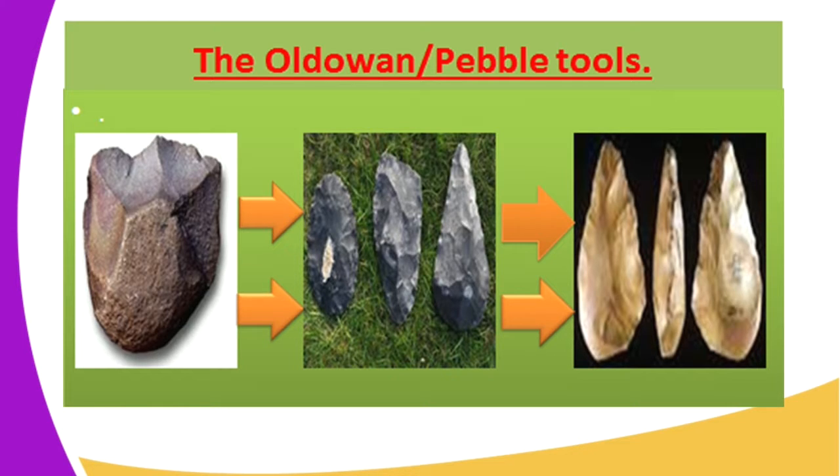Remember, these were simple tools made from a large stone that was chopped into a pebble. You can see the pebble, and the tools that were made, the flakes, came out of using the method we call the fist hatchets.